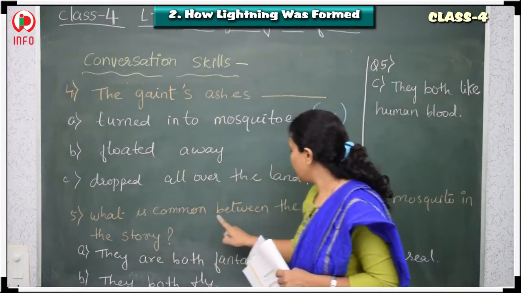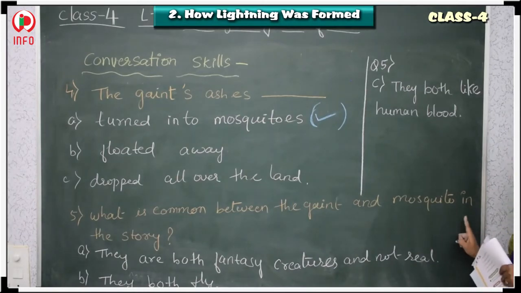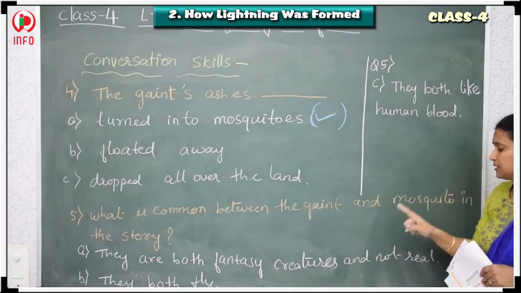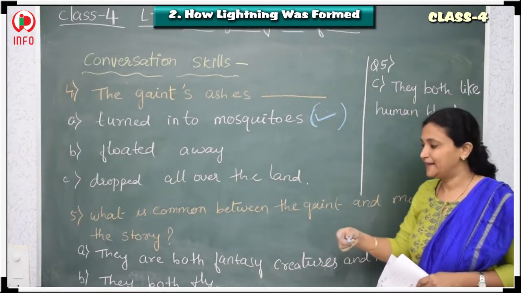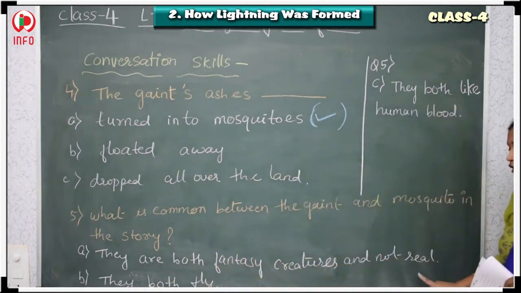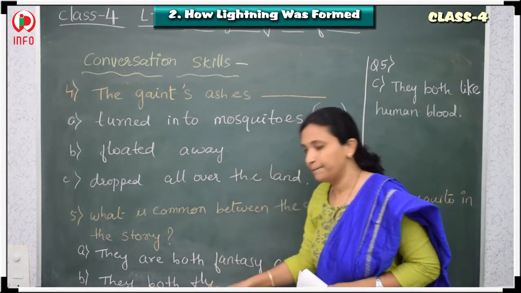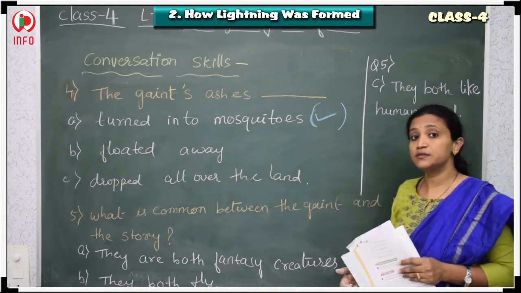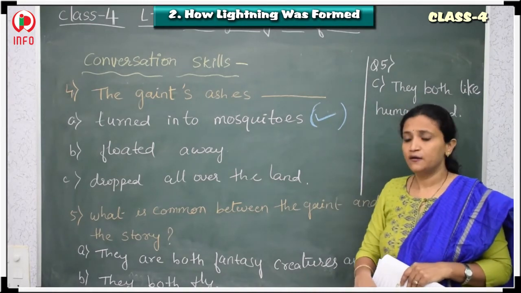What is common between the Giant and mosquito in the story? What was common between the Giant monster and mosquitoes? Just think about it. Let me tell you. They are both fantasy creatures and not real. No, that is not the answer. They both fly. No. What do they do? What did the monster used to do? He used to drink blood, and when the mosquito bites, what does he do?